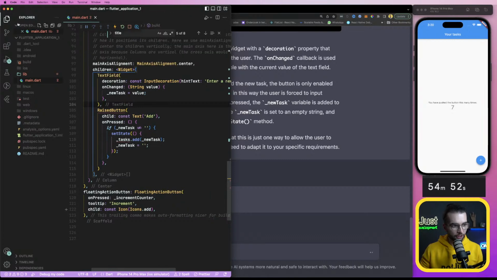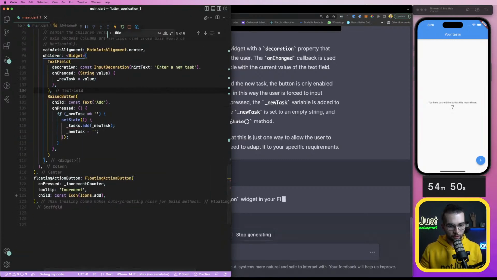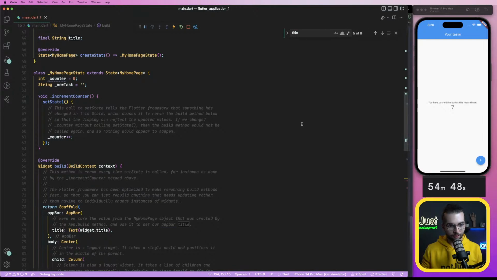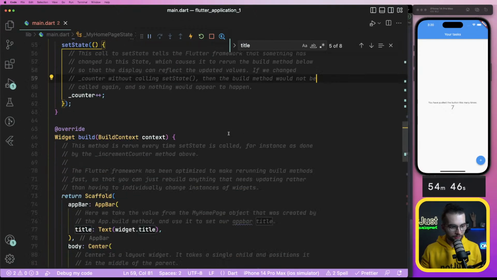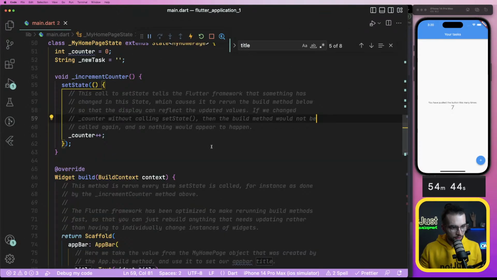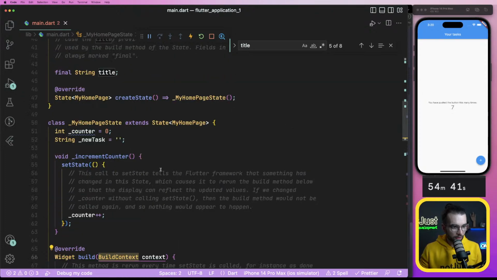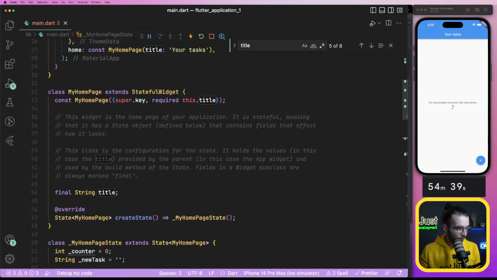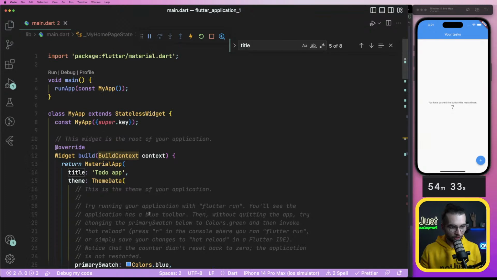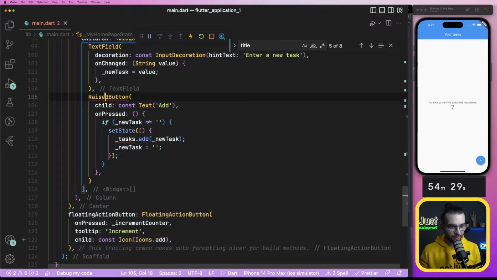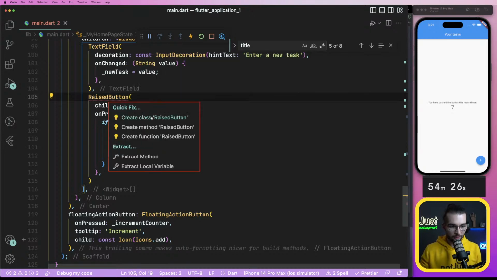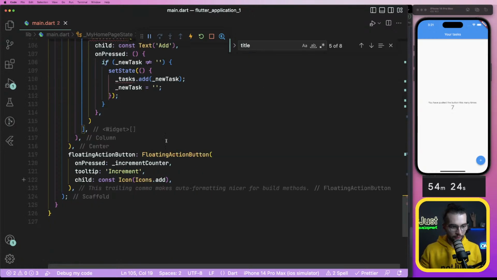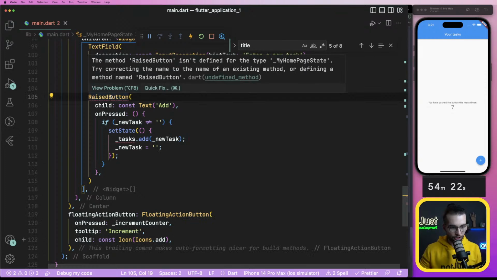Text field decoration. Why do I have the code so small there? So build context. Let me look in the chat. Maybe people can tell me. Probably you want me to fail, so that's why you're not gonna help me. Raised button. Why don't they help me with this issue?